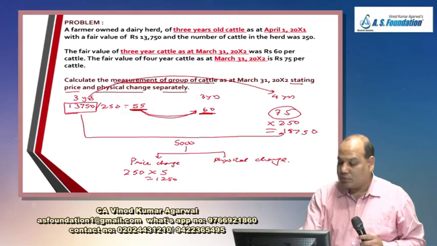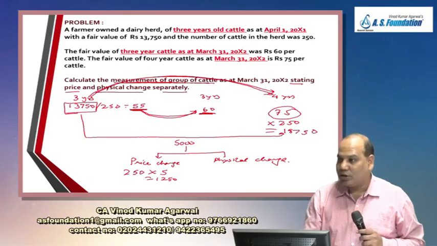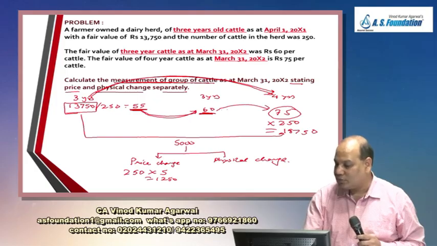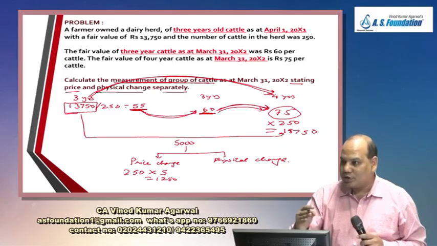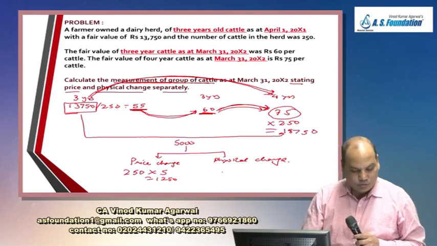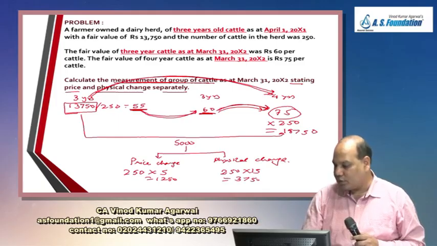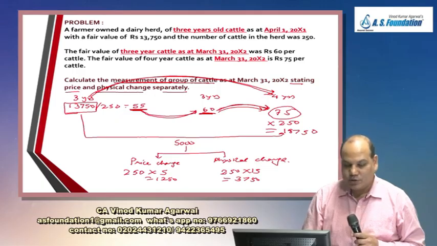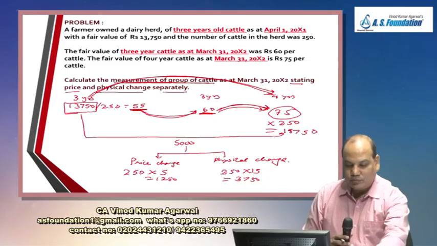But the cattle has become 1 year older now. And in the market, a 4-year-old cattle has a fair value of 75. So there is an additional gain of 15 rupees, because the cattle which was 3-year-old is a 4-year-old cattle. So physical change is 15 rupees. So try 250 into 15. How much is that? Is it 3750? So that is due to physical change. That is because the age of the cattle has increased from 3 years to 4 years.